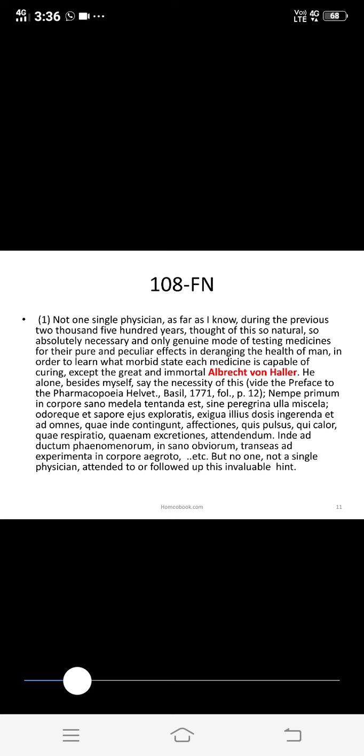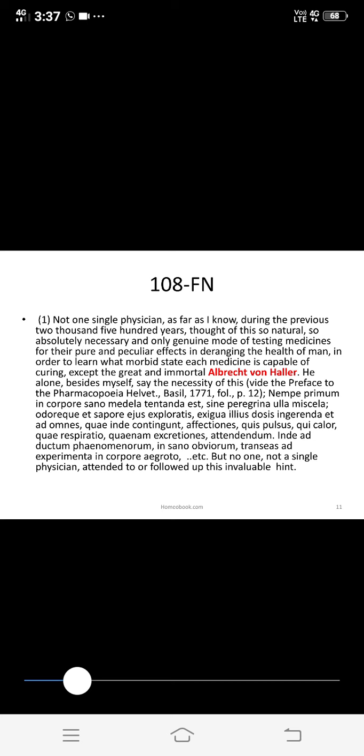Not one single physician, as far as I know, during the previous 2500 years, had thought of this so natural and so absolutely necessary and only genuine mode of testing medicines, that is drug proving, for the pure and peculiar effects in deranging the health of a man.